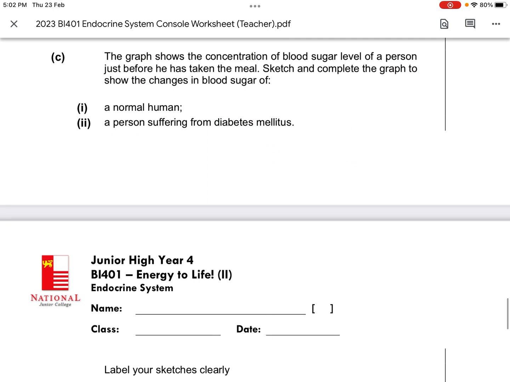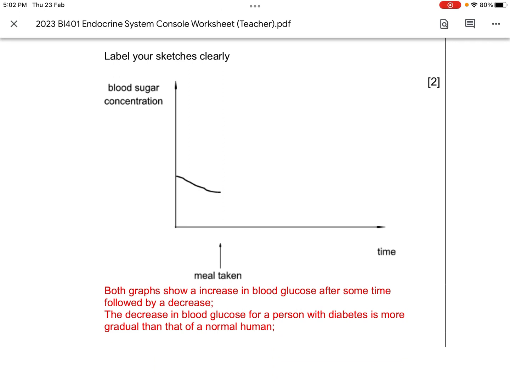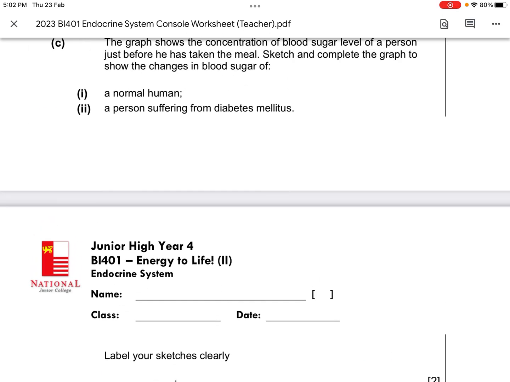Last one asks you to complete the graph. What will the graph look like? Okay, y'all draw for me. I'm going to invite some of you on the board. Can I invite Ziwei? So the graph goes something like that first. This is where the meal is eaten. First person, I'd like you to draw what will happen in a normal human being after a meal. Ziwei, can you help me draw for a normal human being?